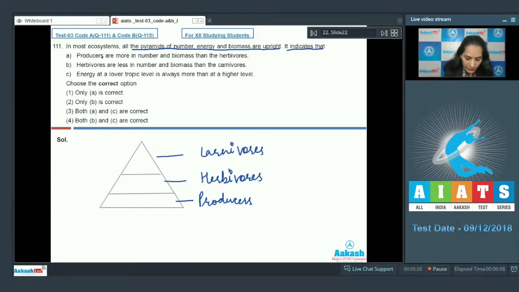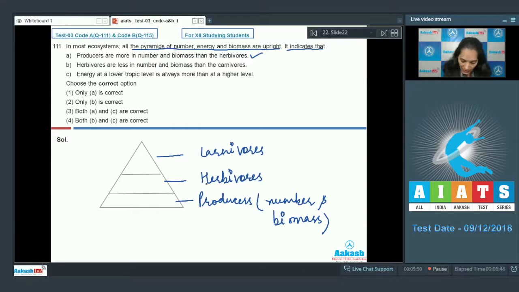Now see, A statements, producers are more in number and biomass than the herbivores. Of course, producers are more in number and biomass, as herbivores are less in number. So this statement is correct.